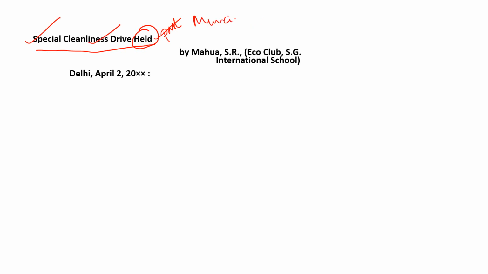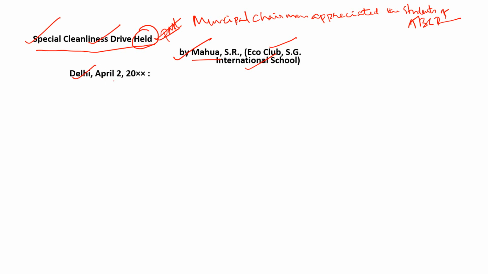For example, municipal chairman appreciated the students of CBSE public school. Special cleanliness drive held. Like that, in two lines you can write the title, no problem. Then the byline, by Mahua SR, Eco Club, SG International School. Then Delhi, April 2, 2022. Look at the first sentence.